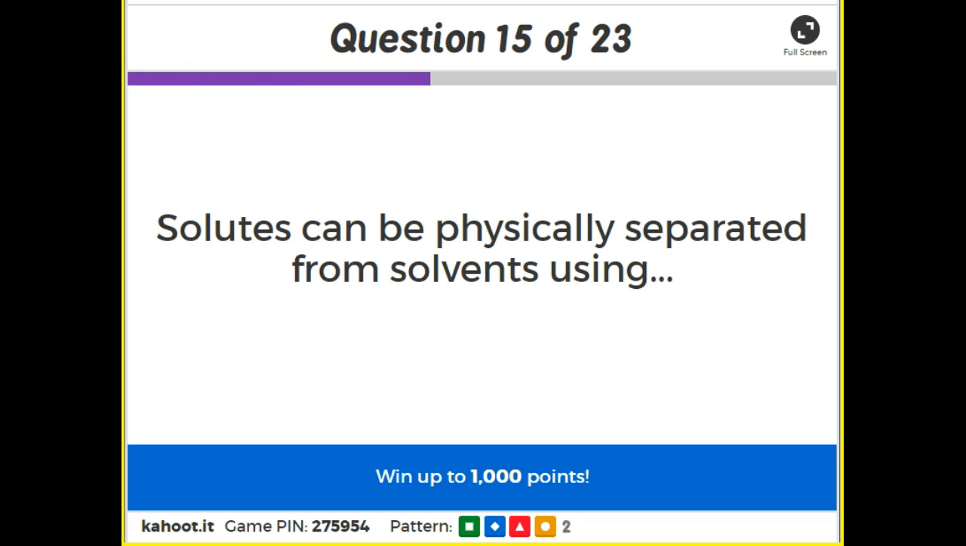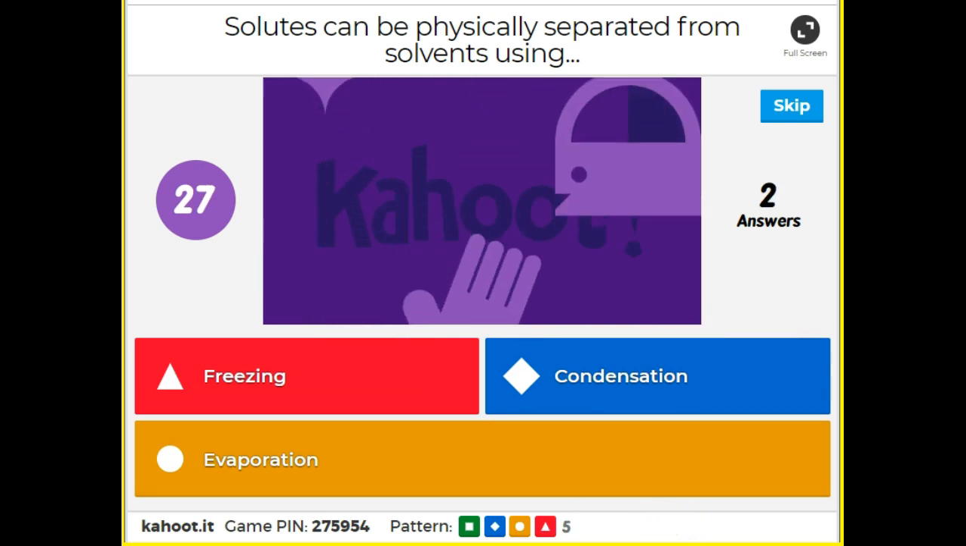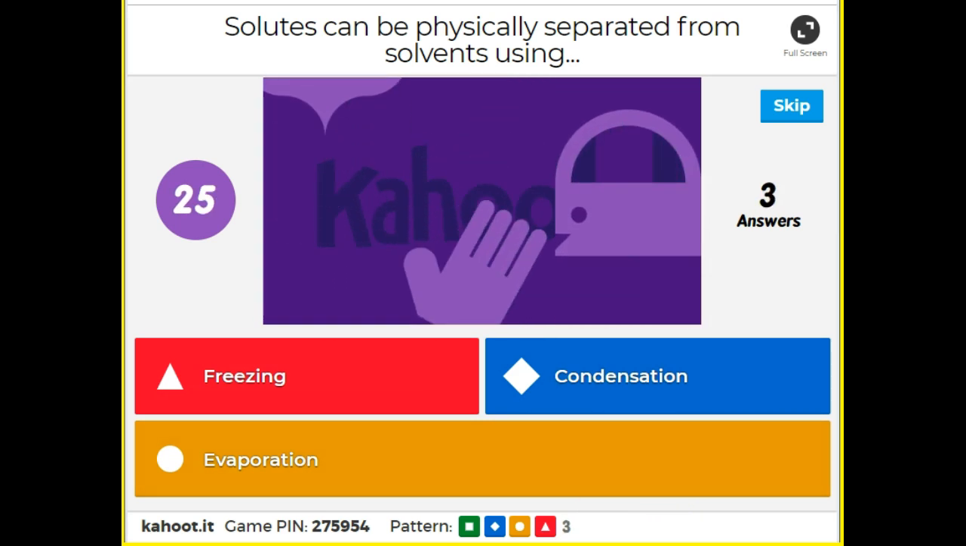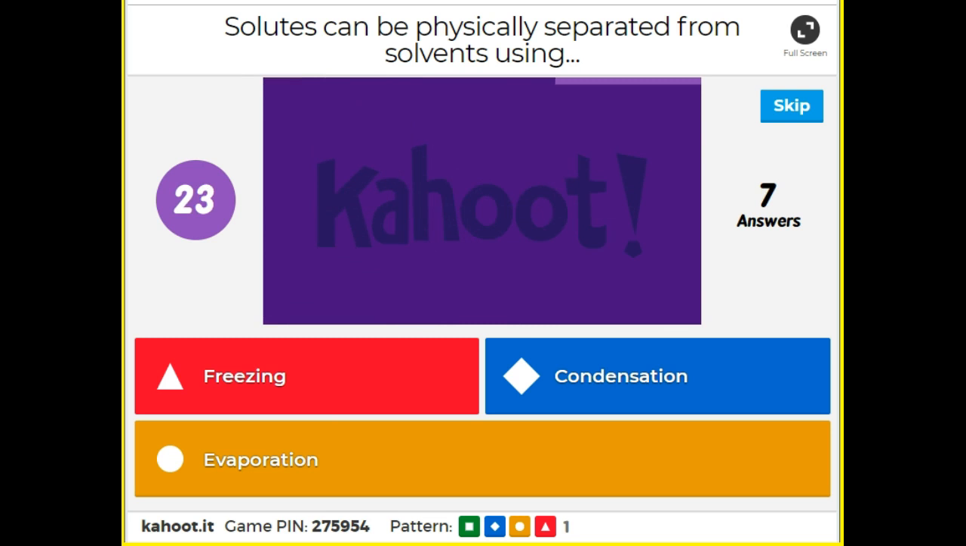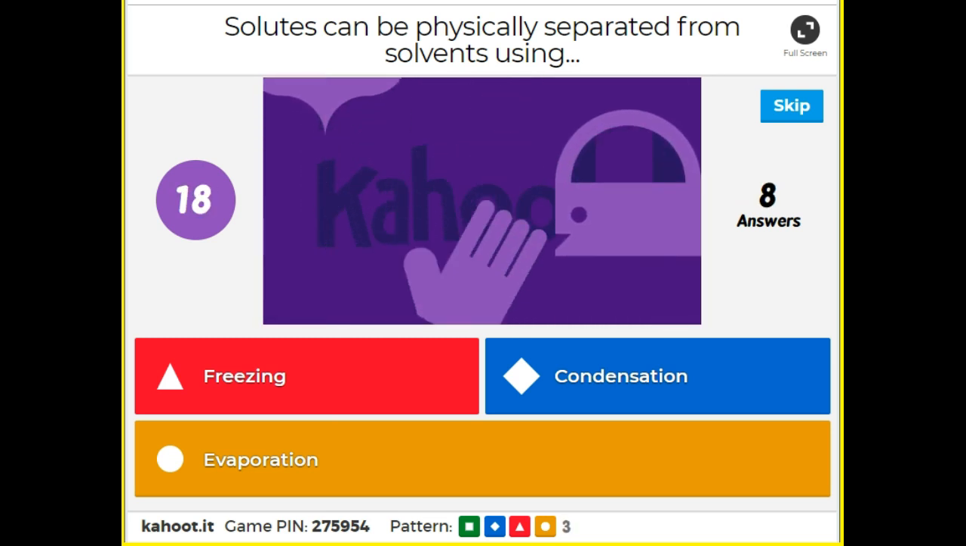Solutes can be physically separated from solvents using what? Freezing, condensation, or evaporation? How do we separate these two things from each other? Think about salt water. How do we separate the salt from the water? Or sugar water? How would we separate the sugar from the water?